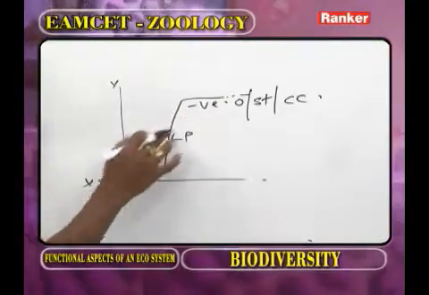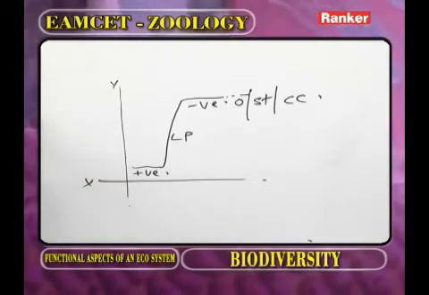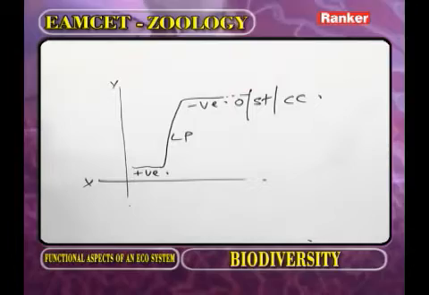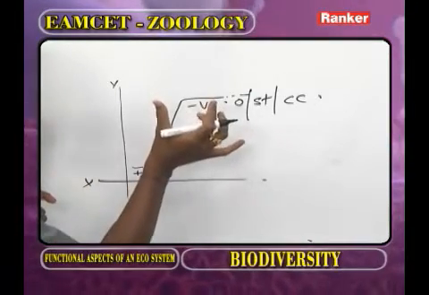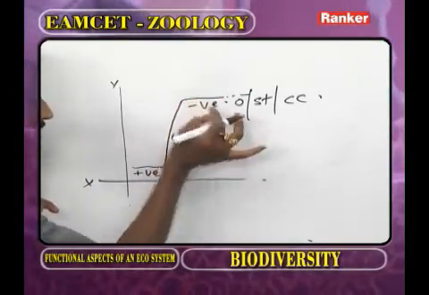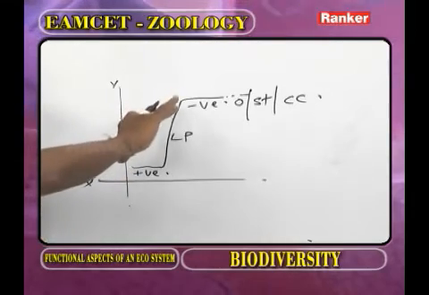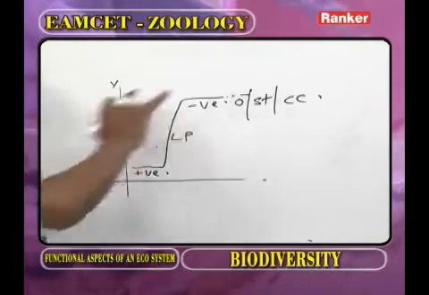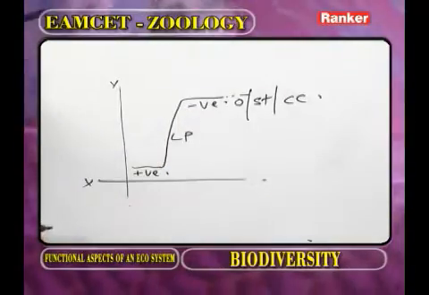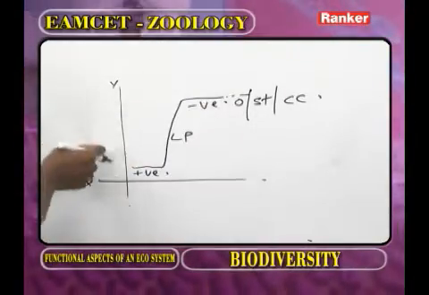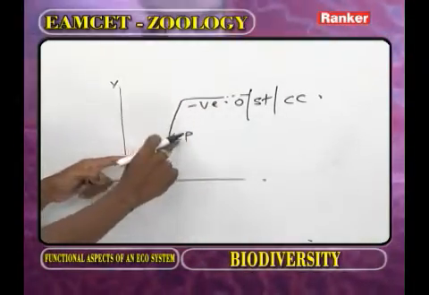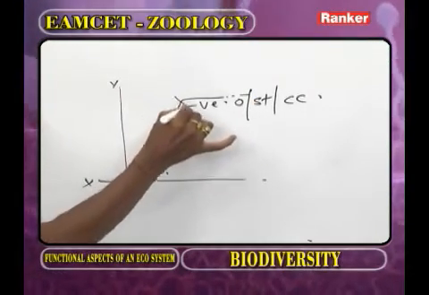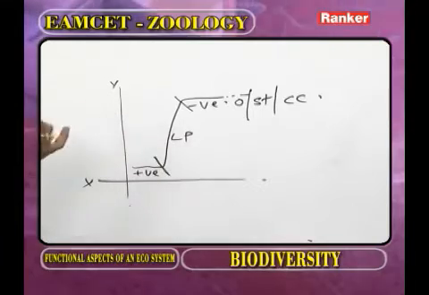Now you have to observe the diagram. In this diagram, what types of stages are present? Positive acceleration, where the growth is slow. Logarithmic phase, where the growth is maximum. Whenever the conditions are not favorable, the growth decreases, that is negative acceleration. After negative acceleration, the population enters into zero population growth. It is also called stable population. It is also called carrying capacity. So in an S or sigmoid growth curve, we observe positive, logarithmic, negative acceleration, etc.